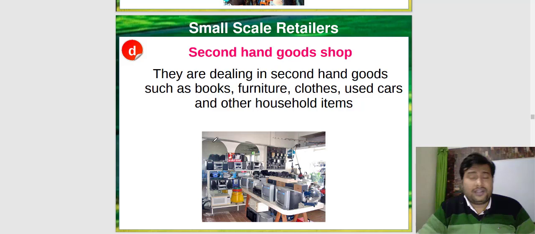At Nadesar on Sunday, second hand goods shops are there. But what is there at Nadesar on Sunday is the weekly market. They don't have a fixed place, so they cannot come in this particular category, although they also have second hand goods. Here the fixed place should be there, like the bookstores I mentioned near Girjaghar and near Bans Phatak, having their fixed shops dealing in second hand goods. True Value, the second hand car showroom in Varanasi, has its fixed place where you can purchase the product.